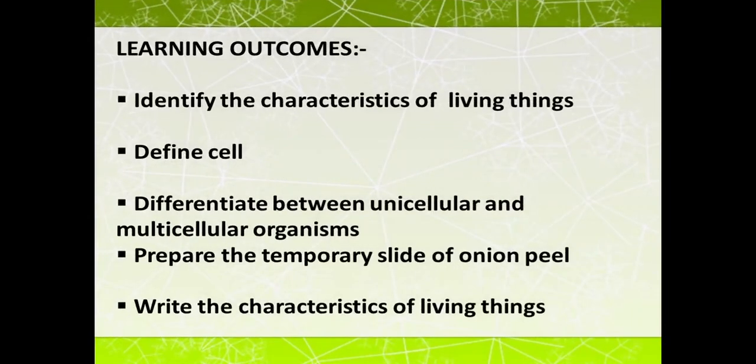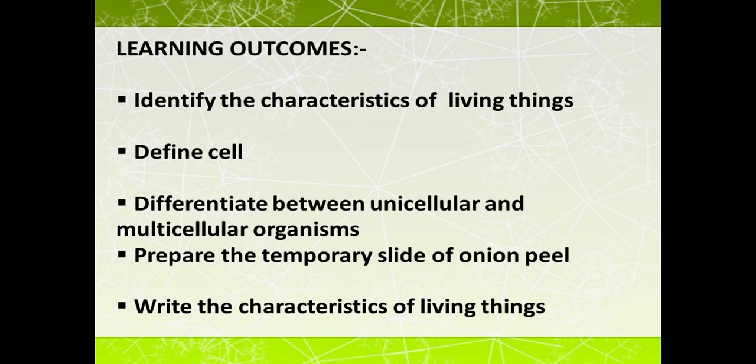So students, these are the learning outcomes achieved after the completion of the topic. Now you are able to identify the characteristics of living things on the basis of their common characteristics. You are able to define cell. Cell is the structural and functional unit of life. You are able to differentiate between unicellular and multicellular organisms on the basis of cell number.